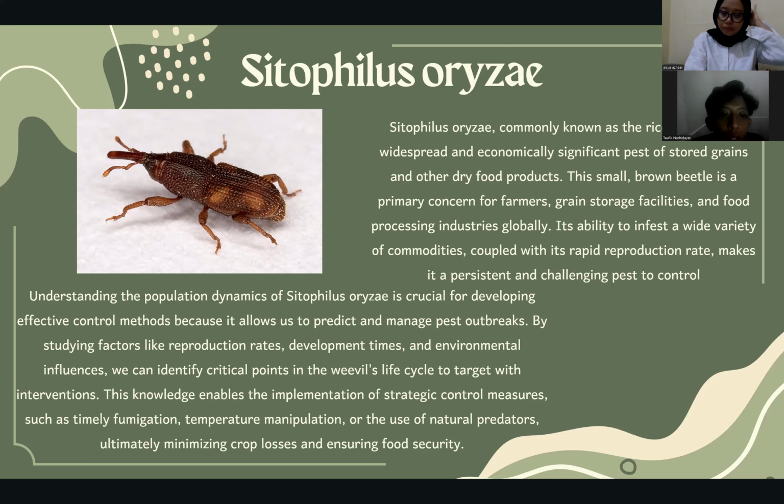By studying factors like reproduction rates, development times, and environmental influences, we can identify critical points in the weevil life cycle to target with intervention. This knowledge enables the implementation of strategic control measures such as timely fumigation, temperature manipulation, or the use of natural predators, ultimately minimizing crop losses and ensuring food security.